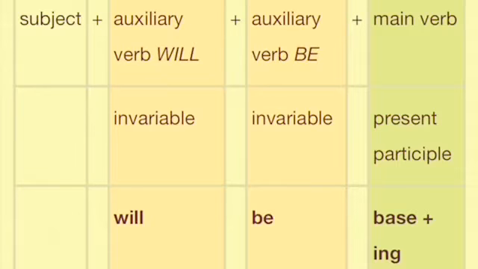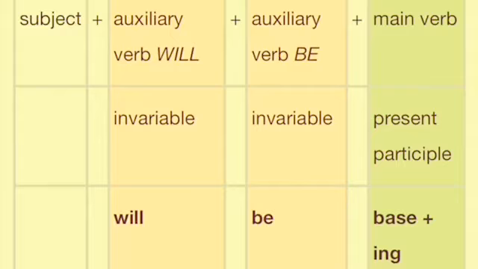Got it? Now see, we have the subject plus will be plus the base verb along with the ing. So keep this formula in your mind when you construct future continuous tense. It's subject plus auxiliary verb will plus be plus the main verb along with the base form and an ing.